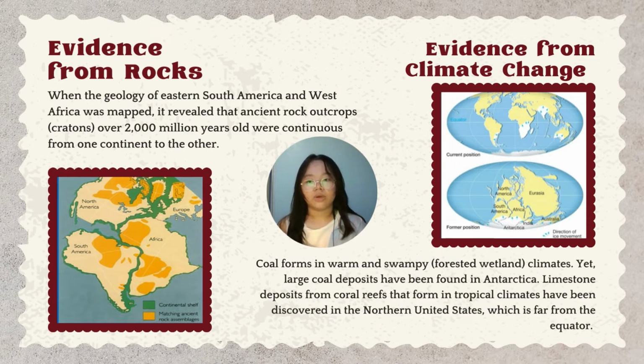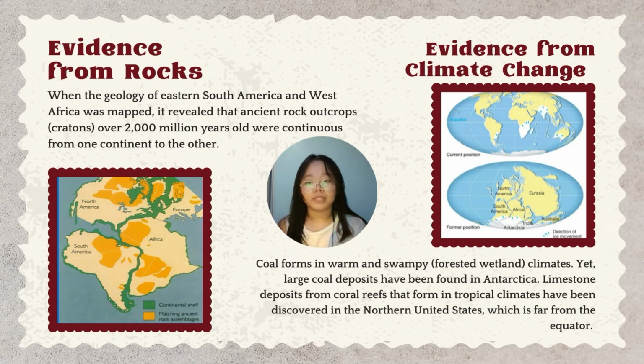Evidence from climate change. Coal forms in warm and swampy climates, yet large coal deposits have been found in Antarctica. Limestone deposits from coral reefs that form in tropical climates have been discovered in the northern United States, which is far from the equator. Grooves and rock deposits left by ancient glaciers are found today on different continents very close to the equator. This would indicate that the glaciers either formed in the middle of the ocean or covered most of the earth. Today, glaciers only form on land and nearer to the poles.